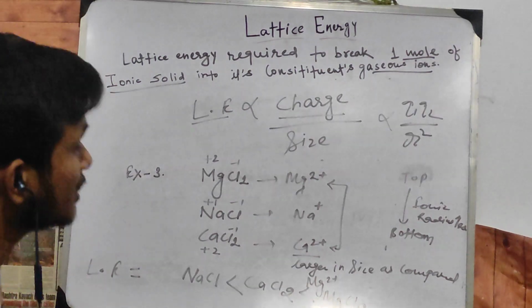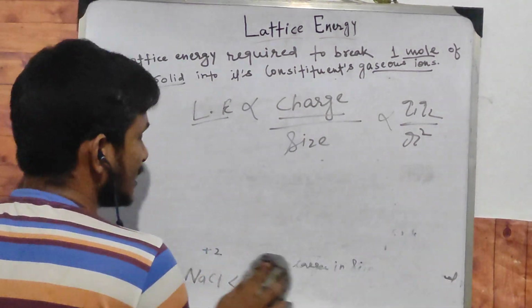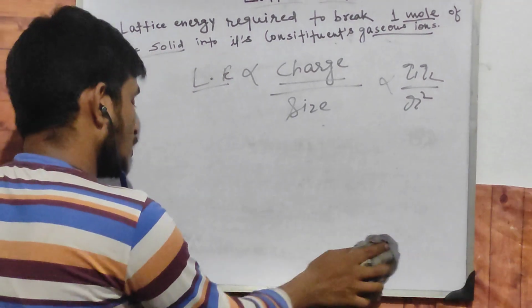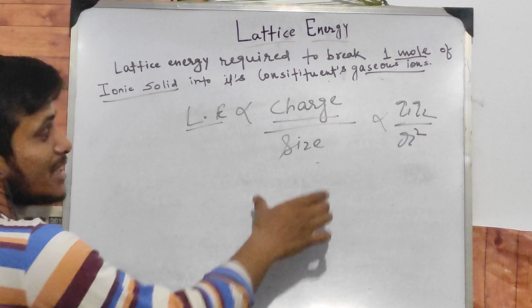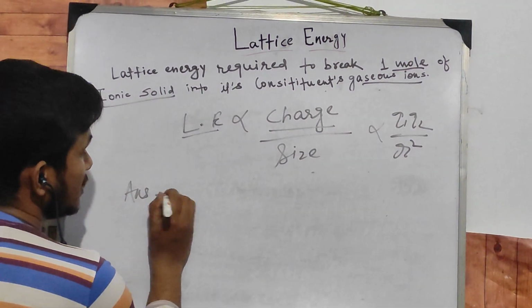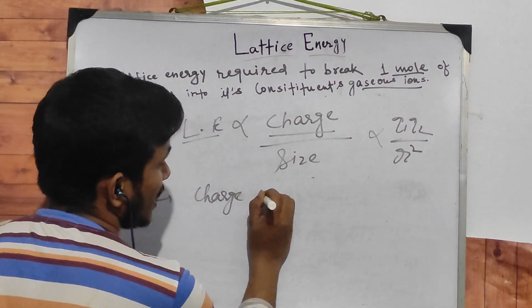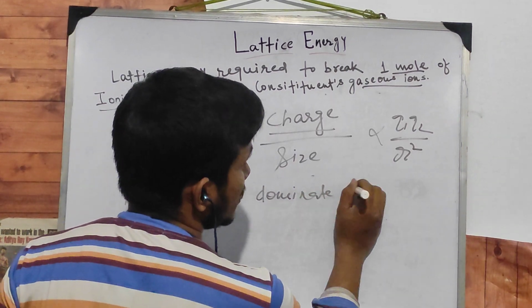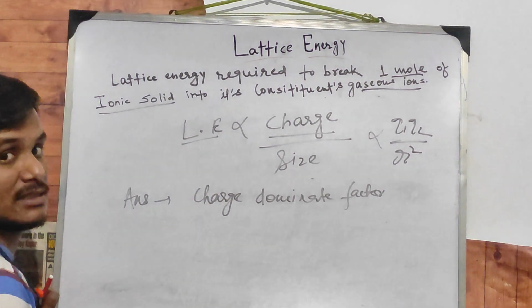It means when we are confused about the lattice energy between two or more compounds, where the charge factor and size factor give different answers, the answer should be the charge-dominant factor. Which has higher charge density has higher lattice energy.